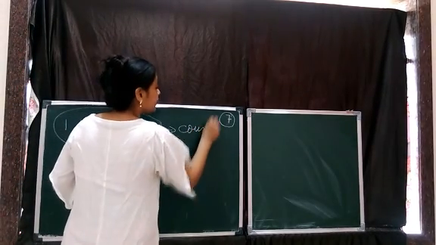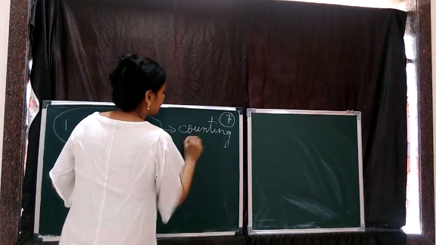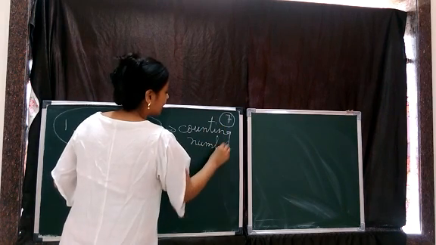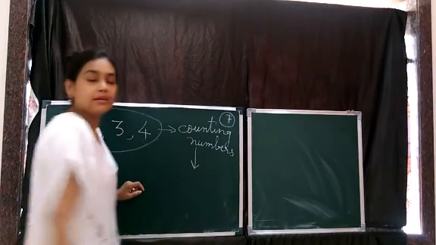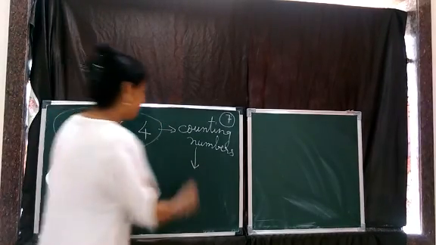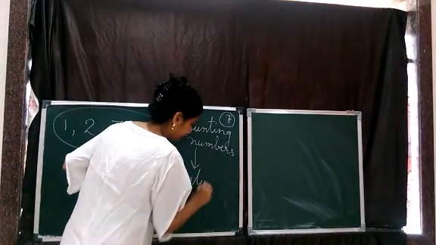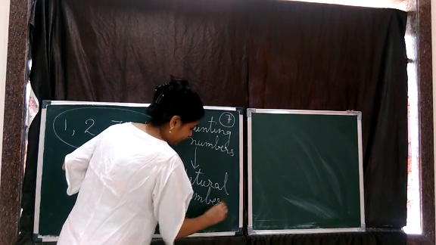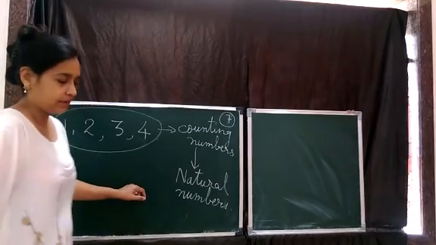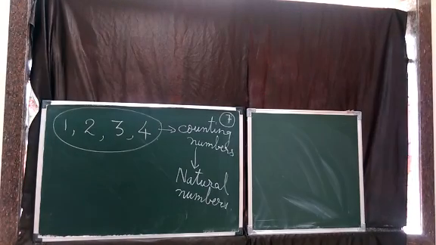So we studied counting numbers, and that gave us a new term, that is natural numbers, the counting numbers.